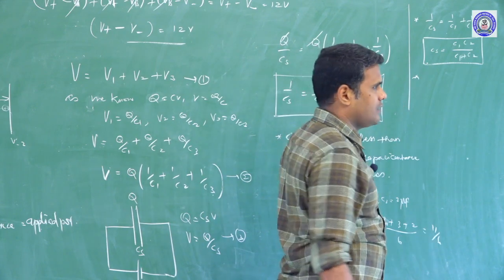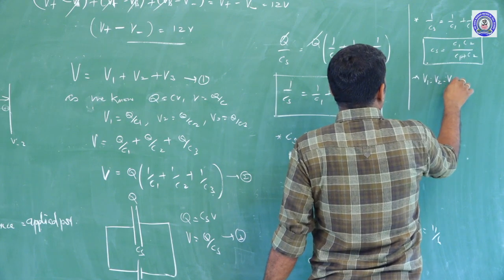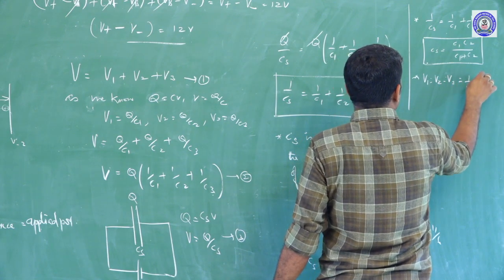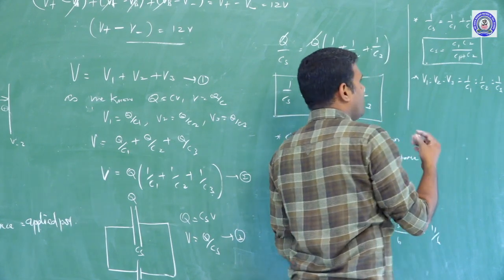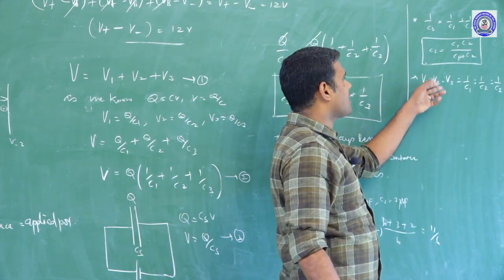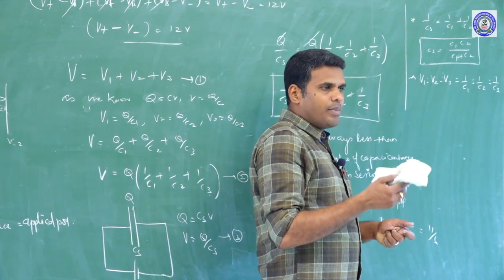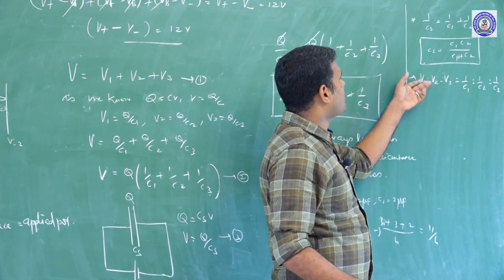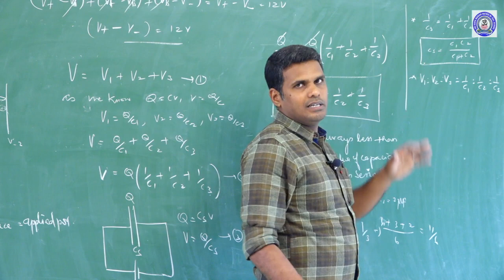And then the potential ratio across each capacitor is 1 by C1 is to 1 by C2 is to 1 by C3. So we can say here the potential ratios are inversely proportional to capacitance ratios. When the capacitance of the capacitors increases, then the potentials will decrease. When the capacitance decreases, potential will increase.